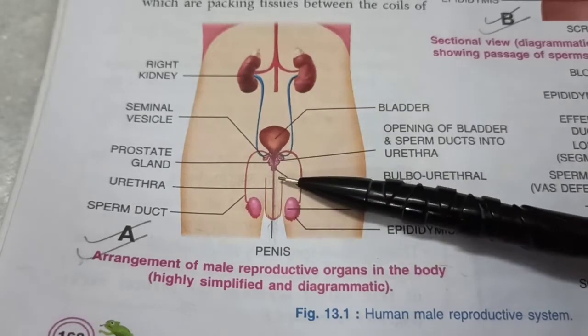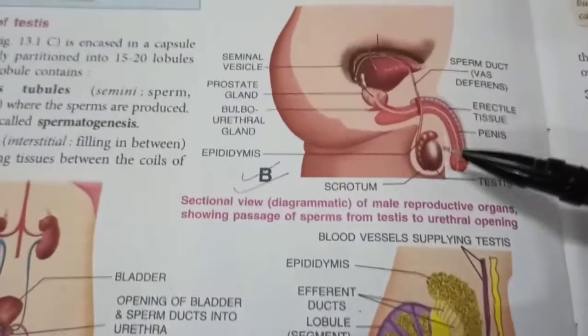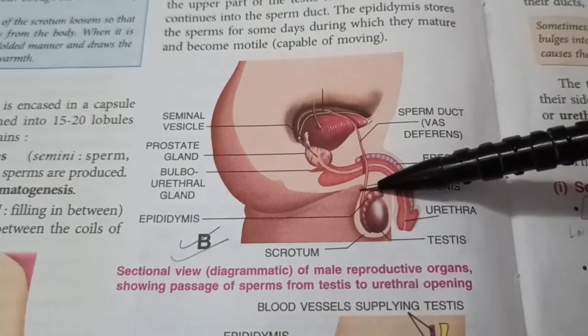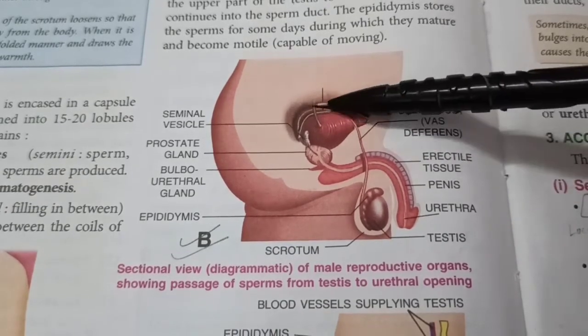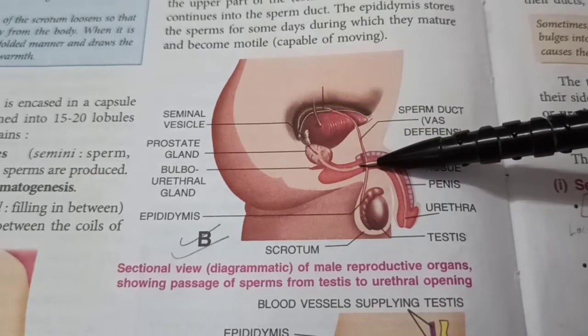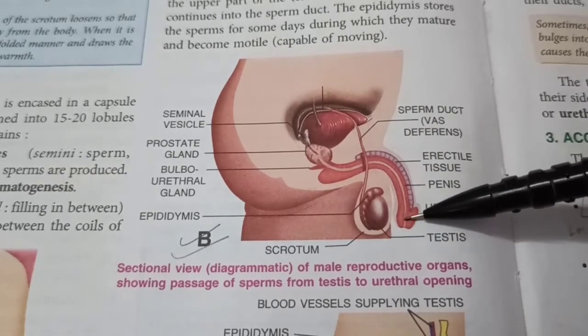This was the front view. Now let's see it from the side view. From the side view, as you can see again, they've shown only one testis. The sperm duct goes round the urinary bladder and then passes through the glands, which add their secretions, and the semen can come out through the urethra, which passes through the penis.